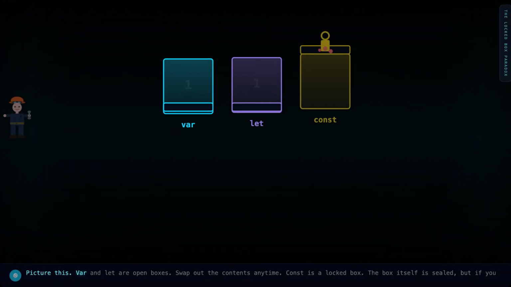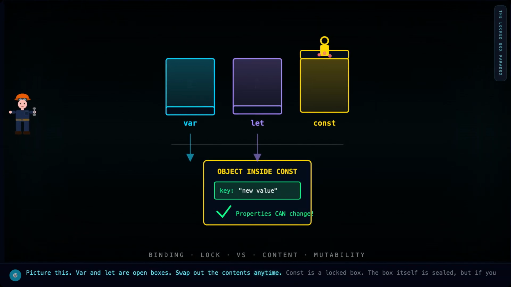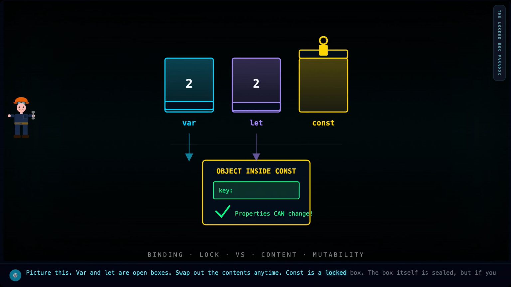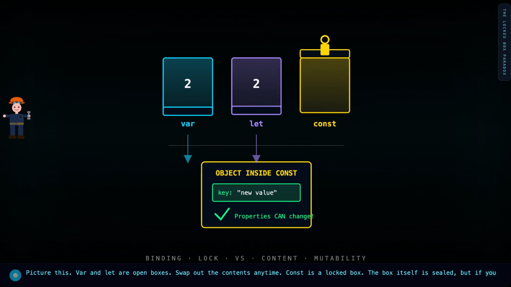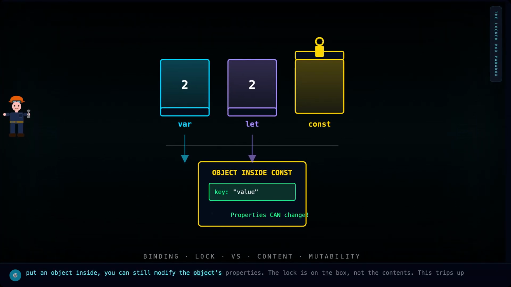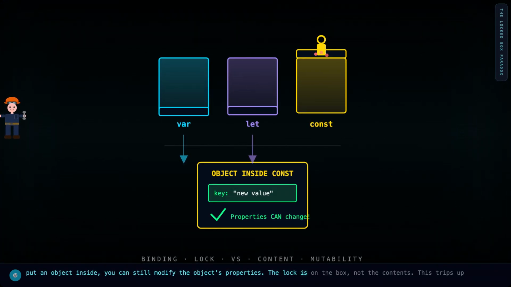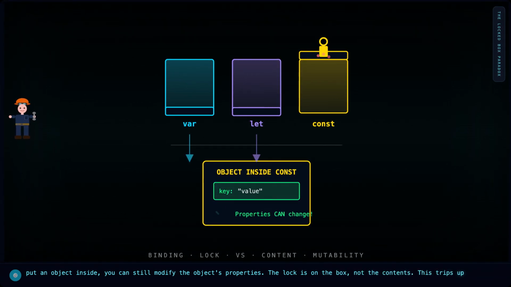Picture this. var and let are open boxes. Swap out the contents anytime. Const is a locked box. The box itself is sealed, but if you put an object inside, you can still modify the object's properties. The lock is on the box, not the contents. This trips up developers constantly.